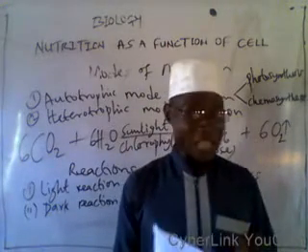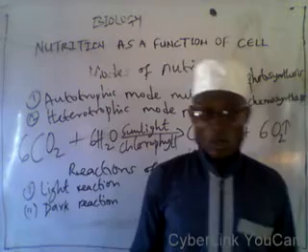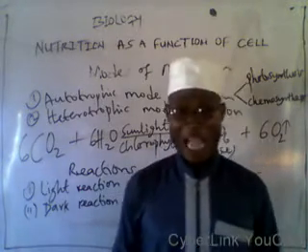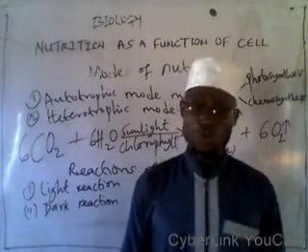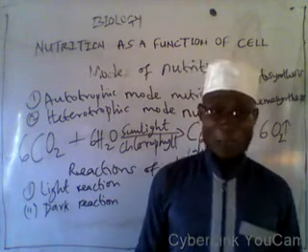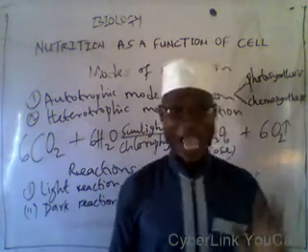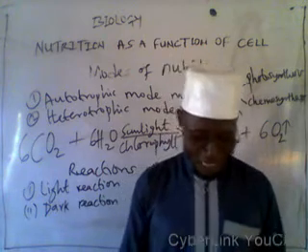Let us move down to the importance of photosynthesis. Number 1, it purifies the atmosphere by constant removal of carbon dioxide from heat. Number 2, its byproduct oxygen, that is oxygen which is the byproduct of photosynthesis, is used in aerobic respiration. 3,